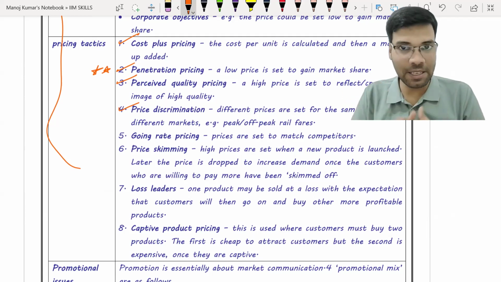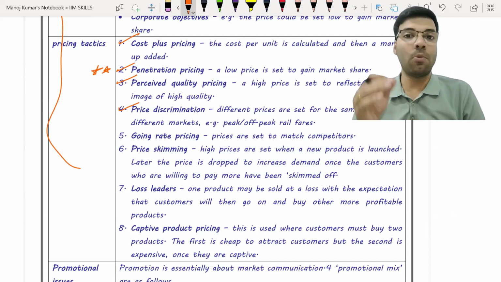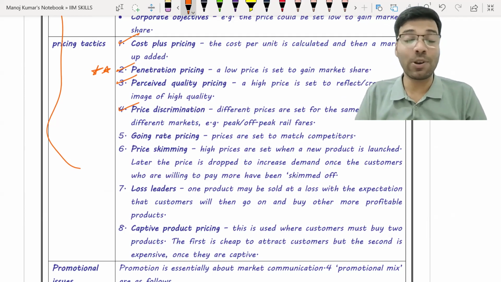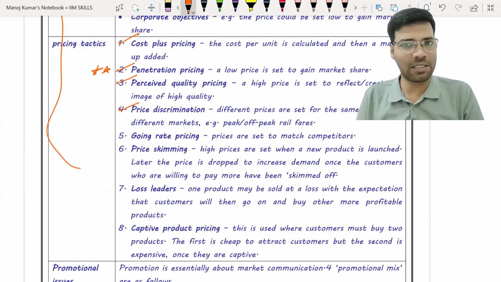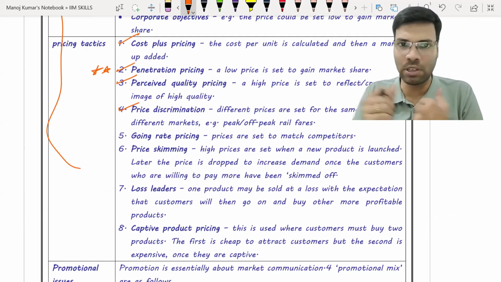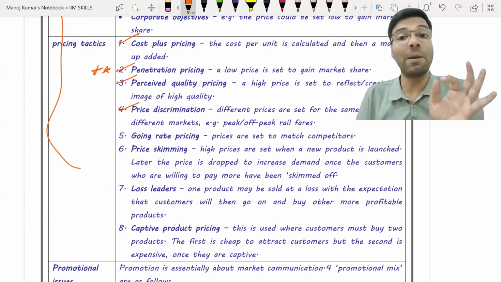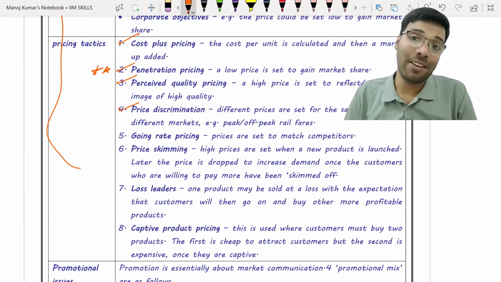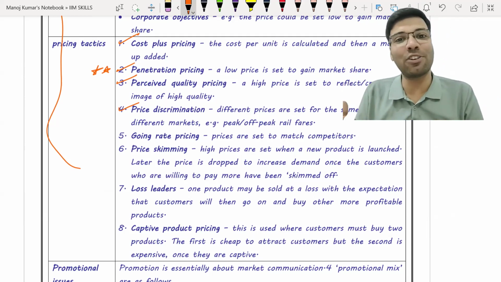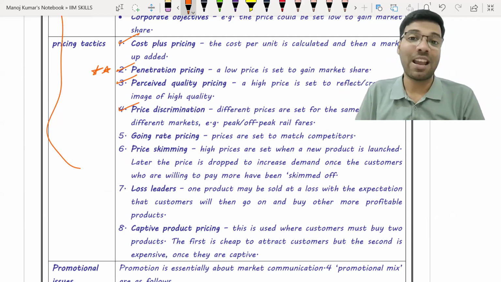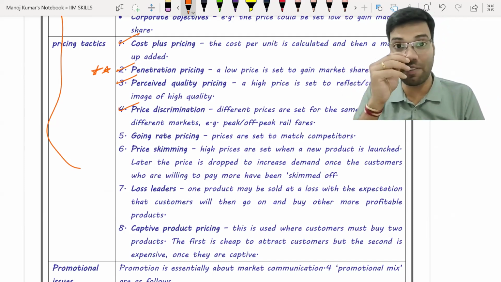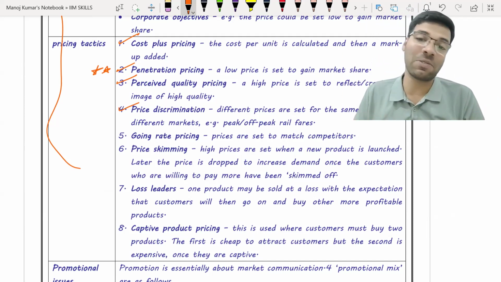For example, whenever a new movie is released, in the same theater different customers will come to the theater. Seats are the same seats, but they charge extra money for a premiere show, and for the balance shows they will charge different money. In the initial 1 week the prices will be very high and later on the prices will be less. इसको बोलते हैं प्राइस डिस्क्रिमिनेशन.